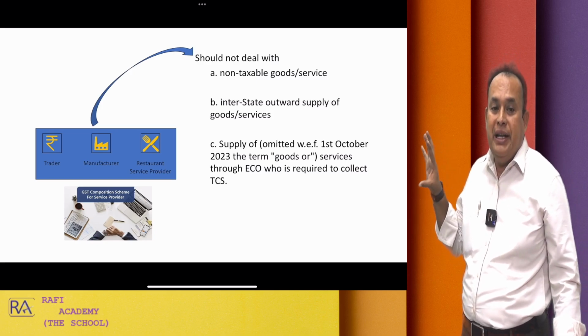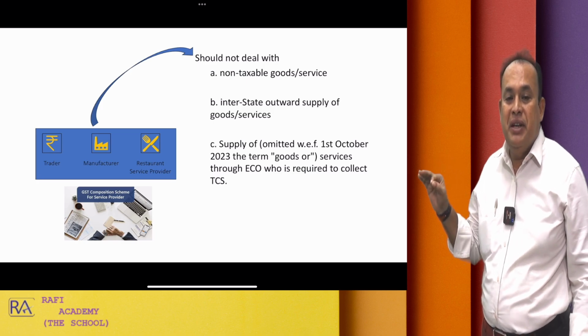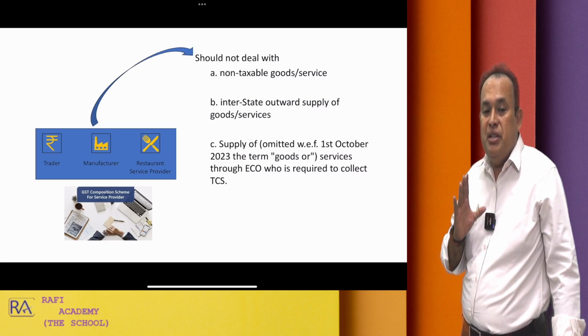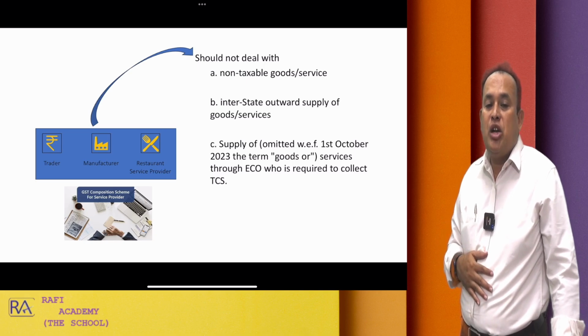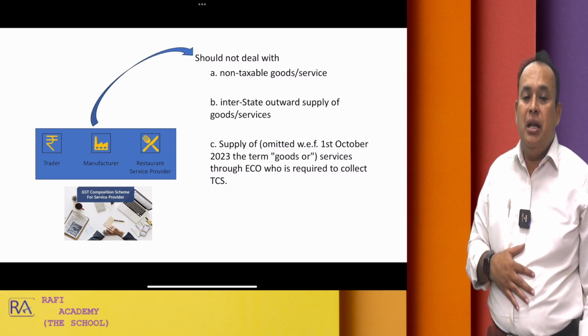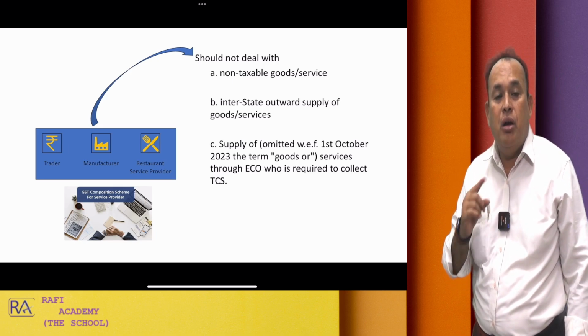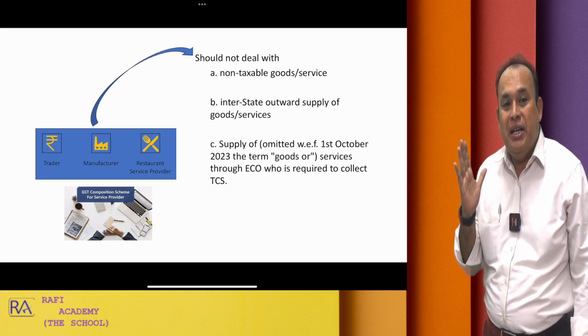Now, this is an important area I'm referring to. What is there in the scheme at point number C? Should not deal with supply of services through e-commerce operator who is required to collect tax at source. Here, from 1st October 2023 onwards, the term goods is omitted.